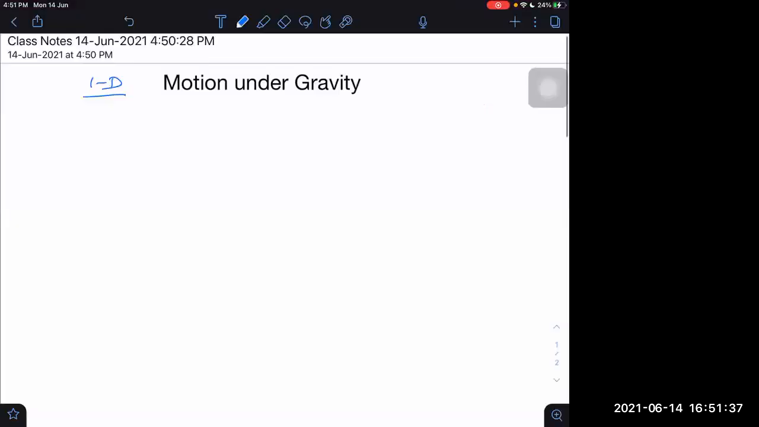Motion under gravity, 1D. What are the key points which we should remember? Number 1 point: vertical velocity at the highest point equals 0. Do you agree with this?